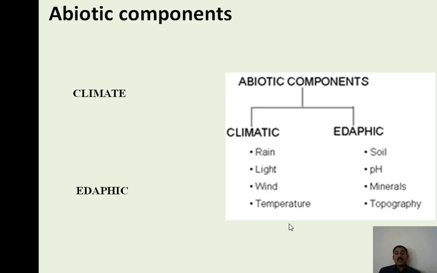And these edaphic factors favour such types of plants that generally survive in these climatic conditions. The thorny plants, the xerophyte plants, are very much adapted to these climatic conditions. So in this way we can understand that the abiotic components directly influence the biotic components also, the biotic things also.